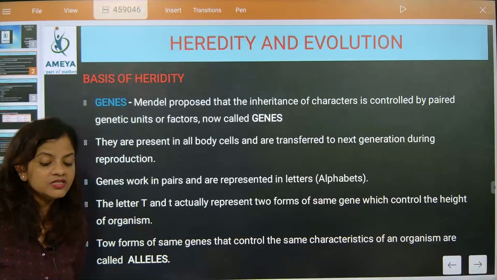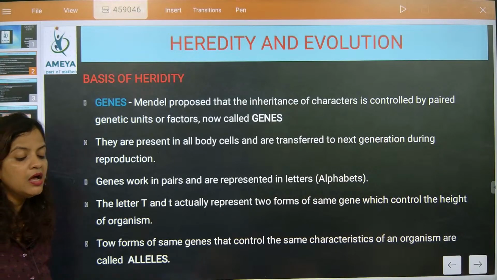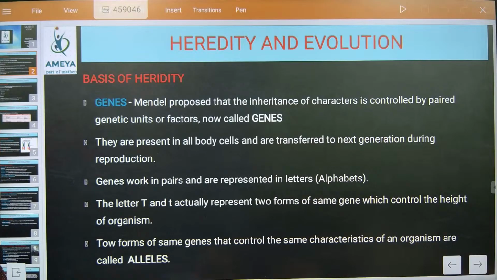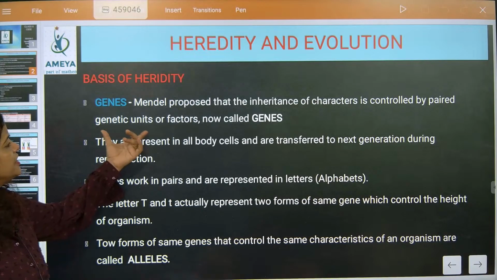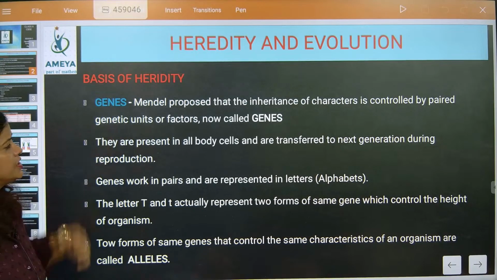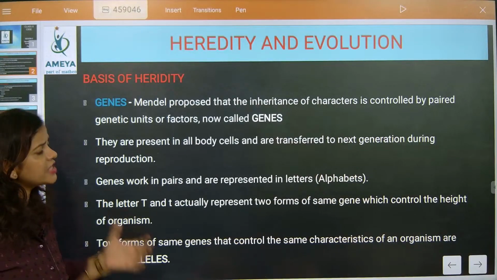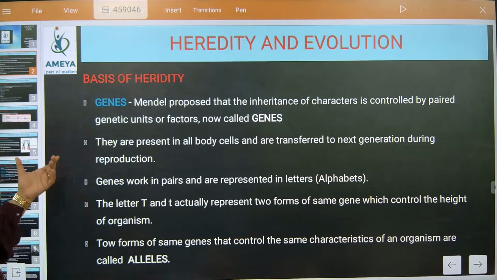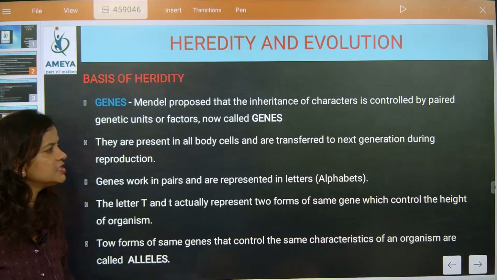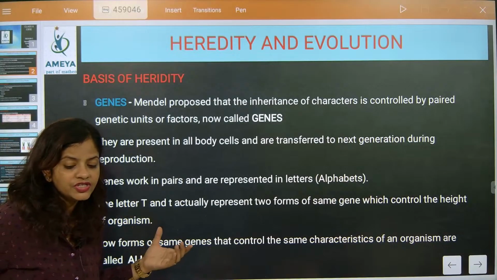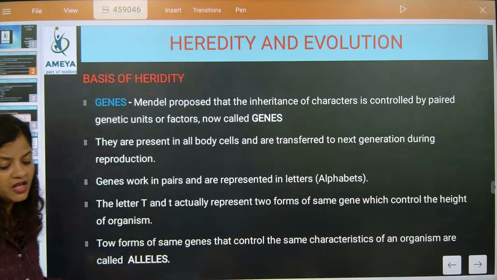Good morning, Kavya. Genes will always be present in what, beta? Pair. So genes will always be present in pairs. So these are paired genetic units or factors, and they are called genes. Understood? Now, next part, beta: they are present in all body cells, and they are transferred from one generation to another generation. Yes, beta.